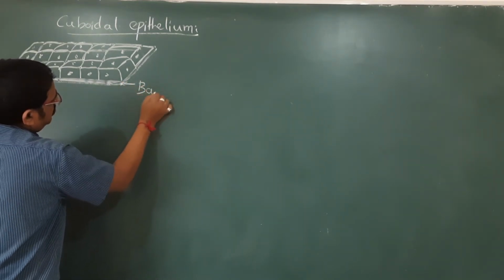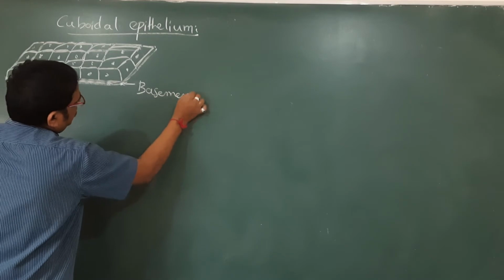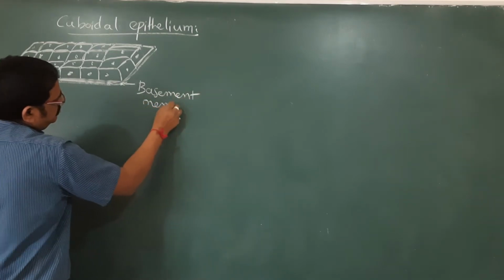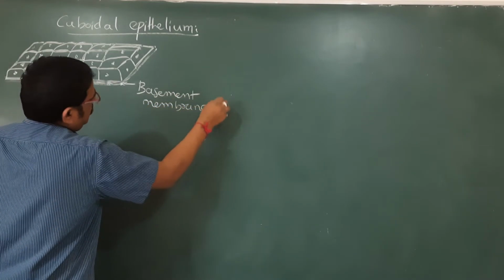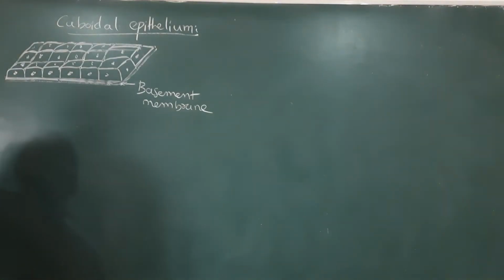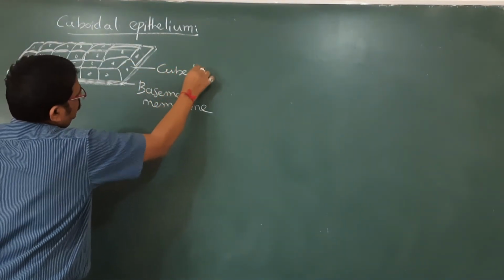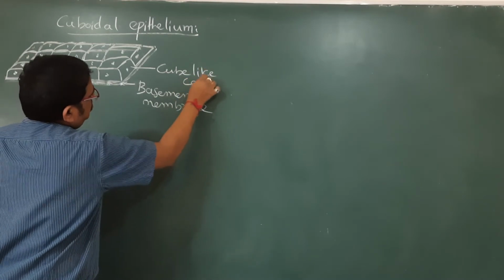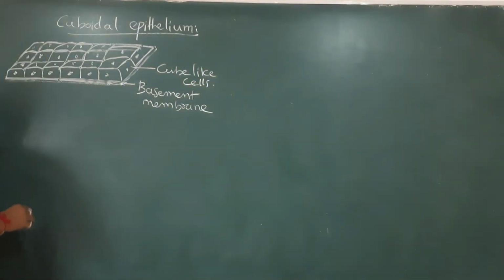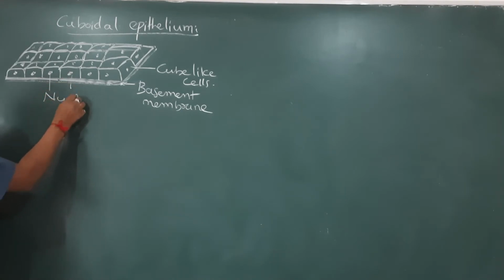We call it a basement membrane. And then, yes, cube-like cells, and we can find mainly these are the nuclei.